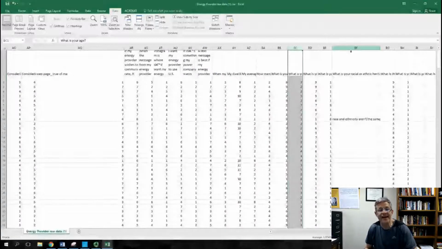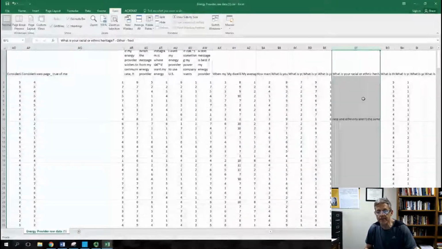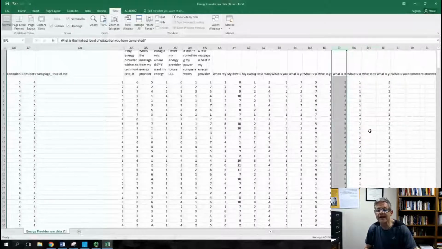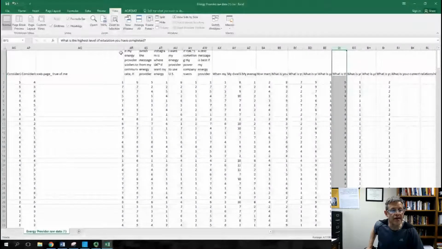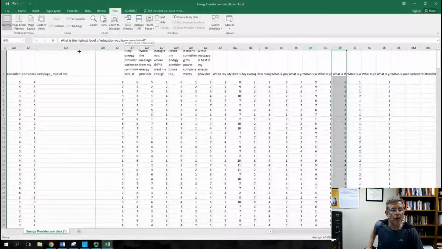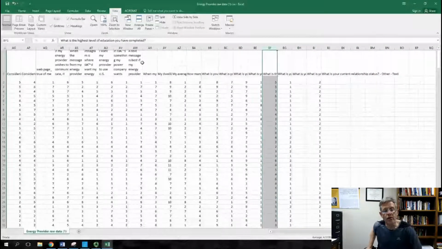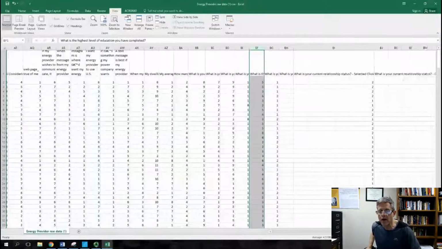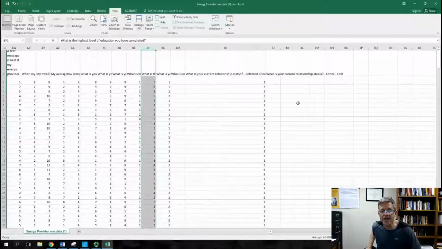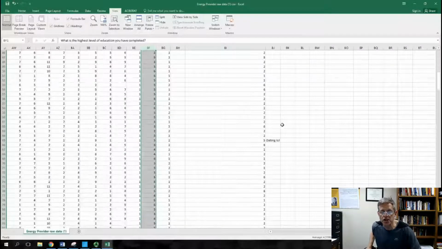But again, for the data cleaning, click on BF, right click, delete. Okay, so we're cleaning this up here, and I think you can see how we're sort of going along here. And we've got the labels in, we've got this here, we can stretch this final one out here. Relationship status, I think this is the other for relationship status.